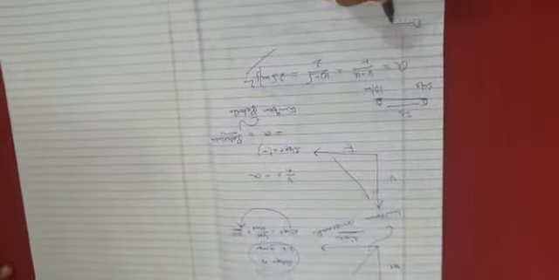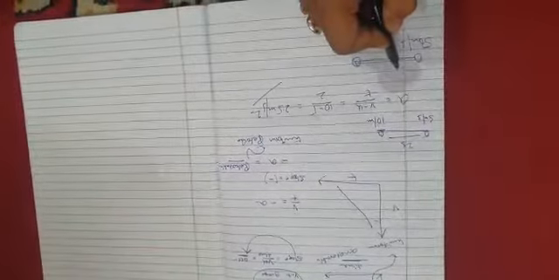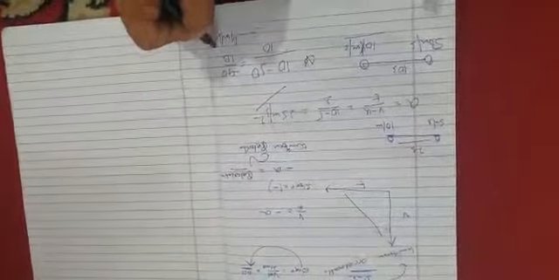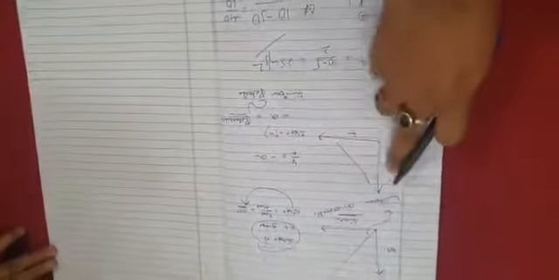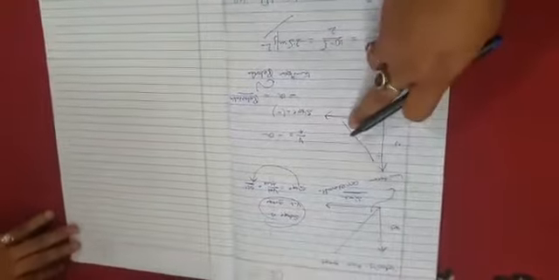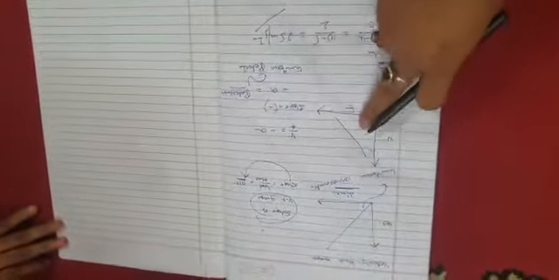But the velocity may decrease also. Suppose it is 50 meter per second and it is now going at 10 meter per second, maybe in 10 seconds. Your final velocity is 10. So 10 minus 50 by 10, so minus 40 by 10. So you get minus 4 meter per second square. This is decrease in velocity, so that's why it is known as retardation. But retardation is uniform in this case because it is a straight line. Always slope will come same, so retardation will also come same.